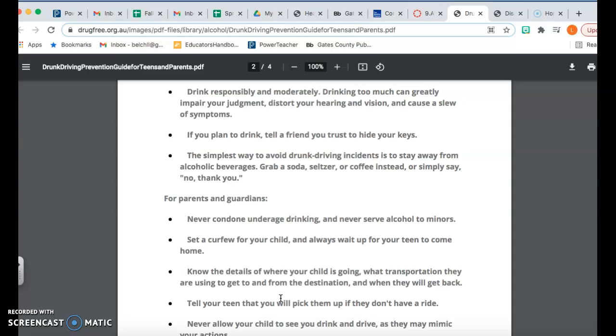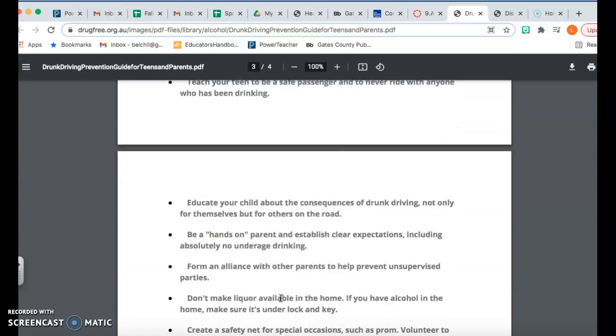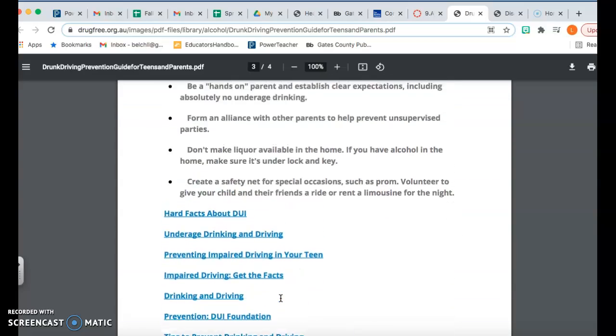Of course, set a curfew for your child and always wait up for your teen to come home. Know the details of where your child is going and what transportation they are using to get to and from the destination. So you can continue to read through those. There are several different tips.